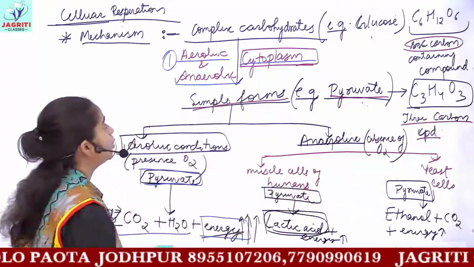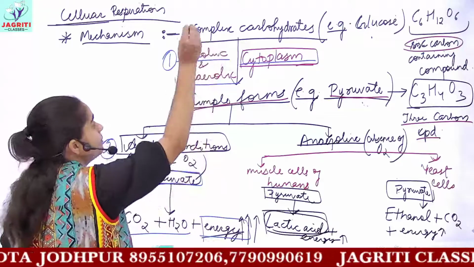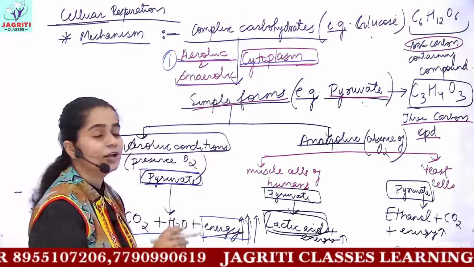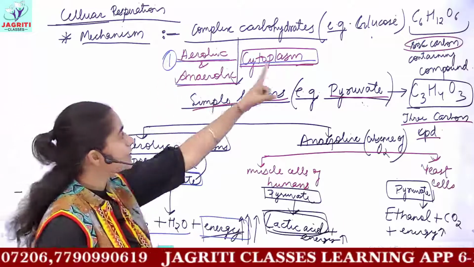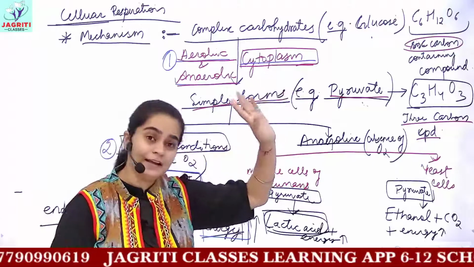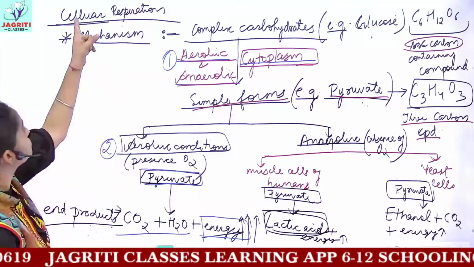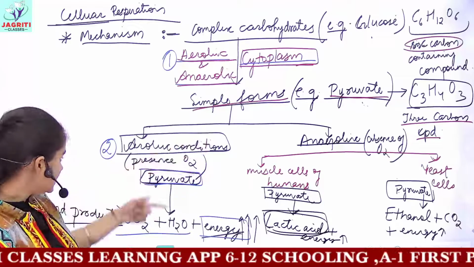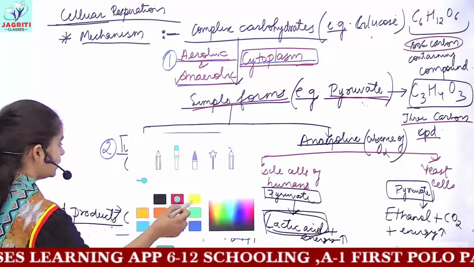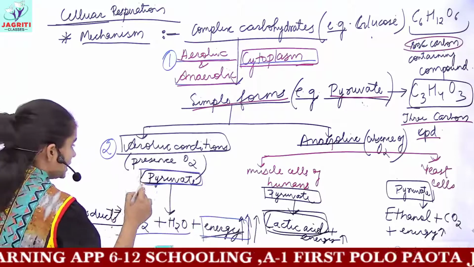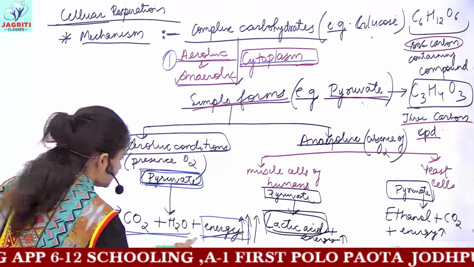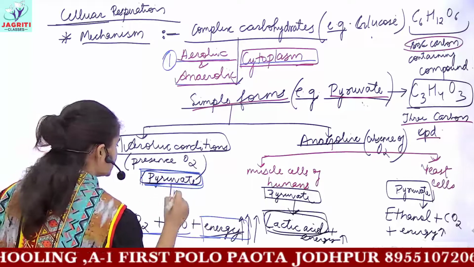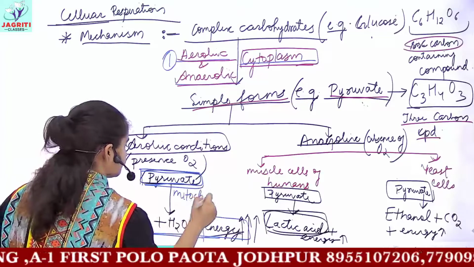Then next we had what? This step of breaking complex carbohydrate into simpler forms is common for aerobic and anaerobic both kinds of respiration, and this occurs in cytoplasm of the cell. Why am I writing cytoplasm and all? Because we are dealing with cellular respiration. Now the next step, we have not written the location where the steps occur. This breaking of pyruvate into carbon dioxide, water and energy in aerobic condition, this step occurs in mitochondria.